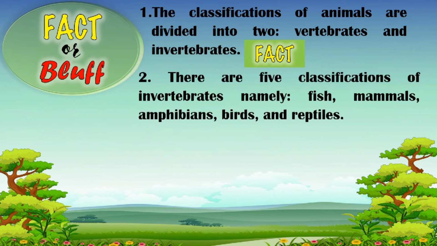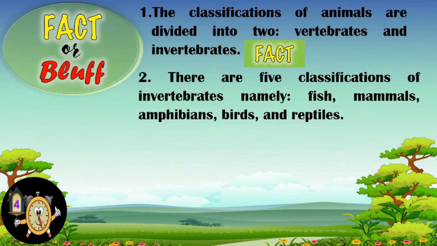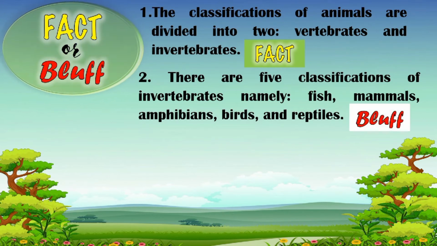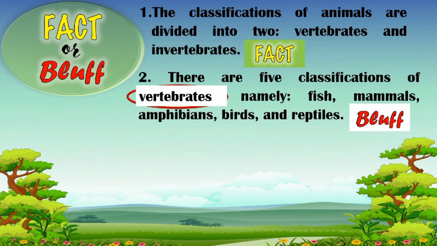Number 2. There are 5 classifications of invertebrates, namely fish, mammals, amphibians, birds, and reptiles. Answer is bluff, because fish, mammals, amphibians, birds, and reptiles are classifications of vertebrates.